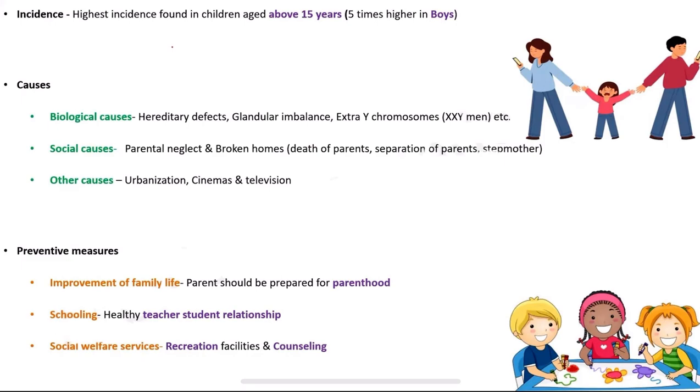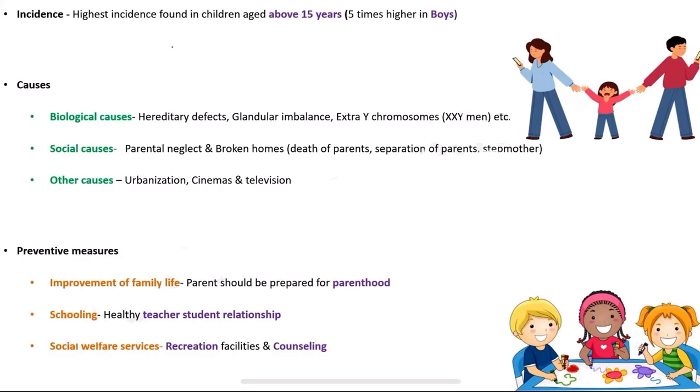All the kids use mobiles, and it does have a greater impact on them. So we see that the causes of juvenile delinquency are biological, that is hereditary, glandular imbalances. You can remember the testosterone level too high, too much aggression, so glandular imbalances and extra Y chromosome.